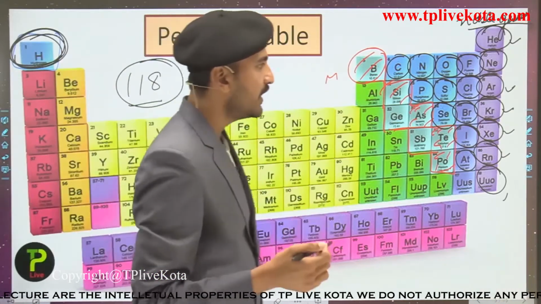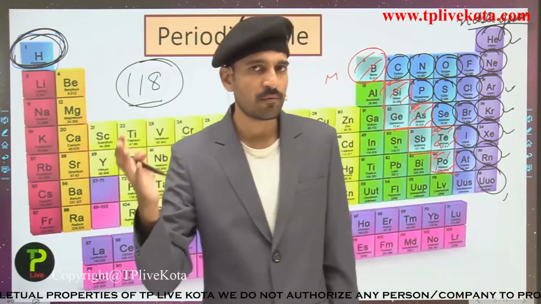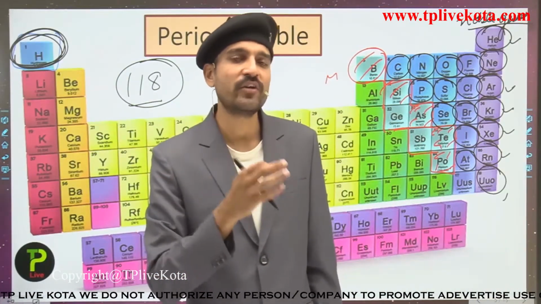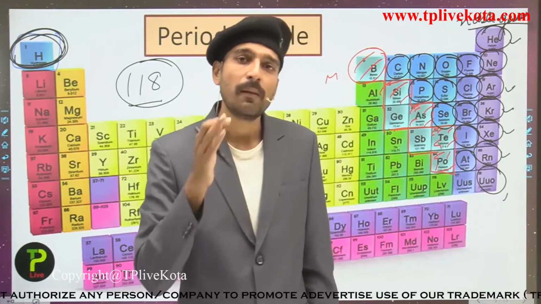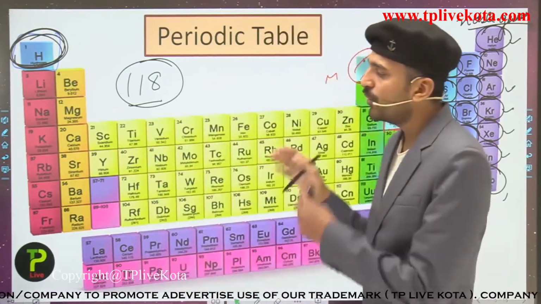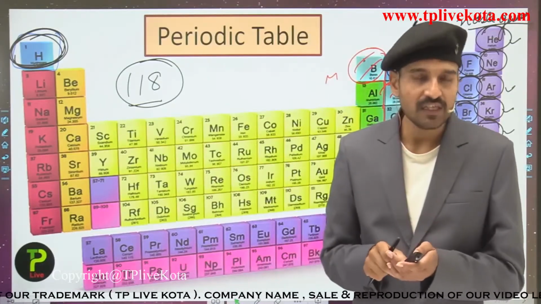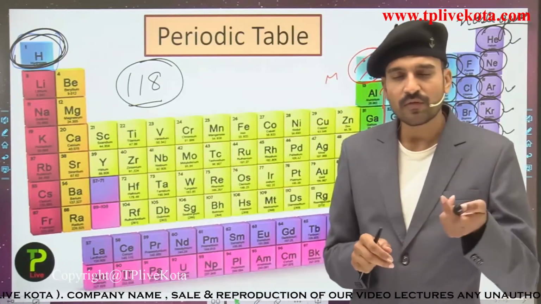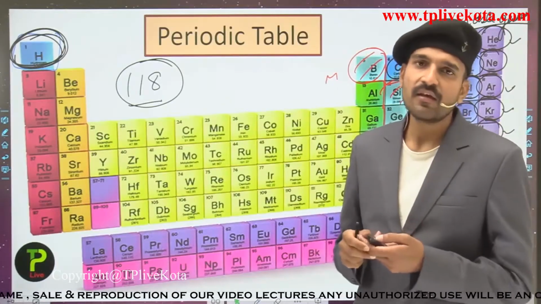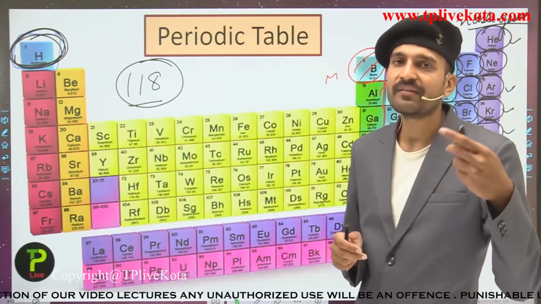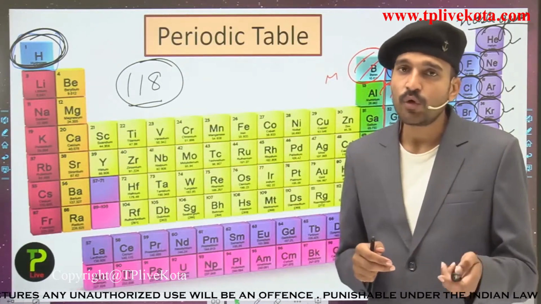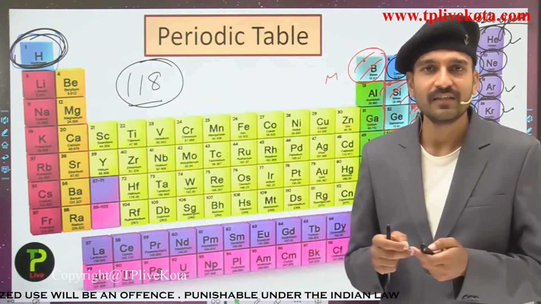Remaining out of the 118, that is 118 minus the number of non-metals and the number of metalloids, they are what? They are the metals. So you can see in the periodic table the vast variety of metals that we see in our daily life. Only some of the metals we see in class 10th, while there are many other metals and their applications that we do not know, but we are still using them in our daily life.